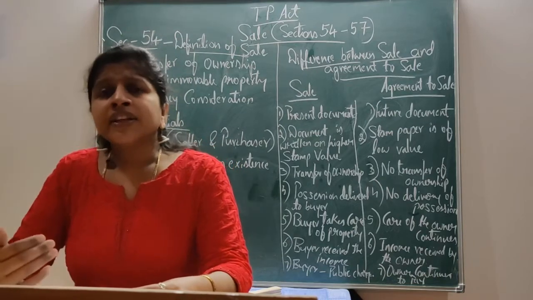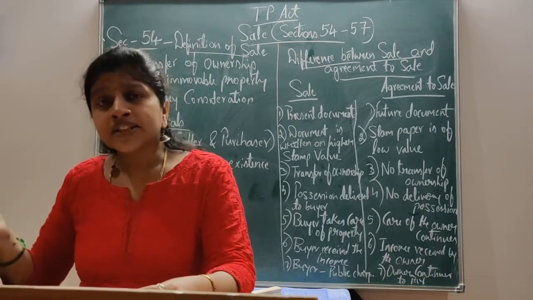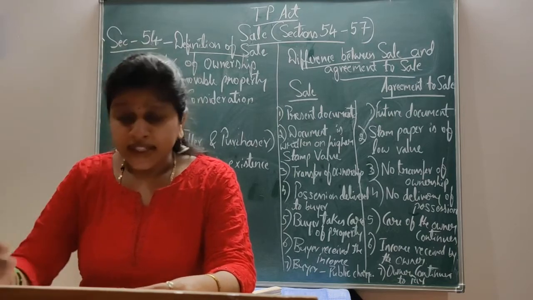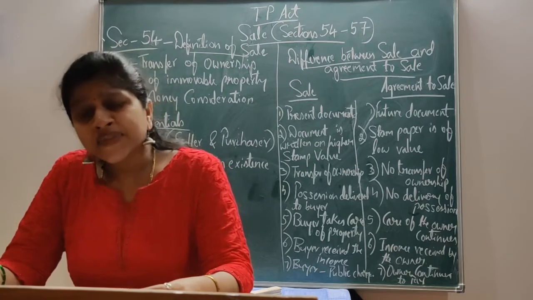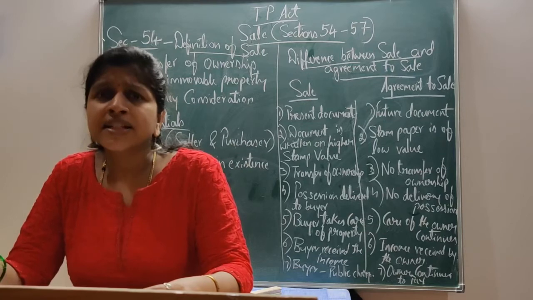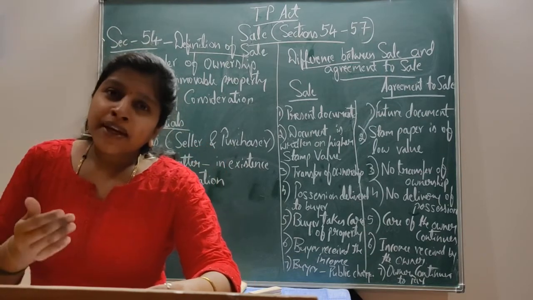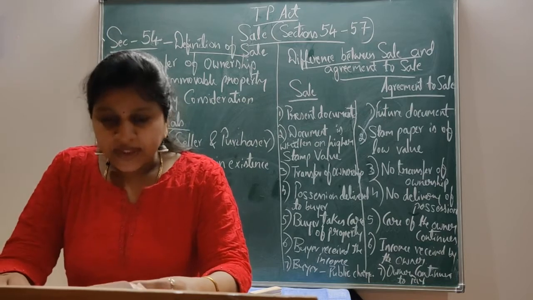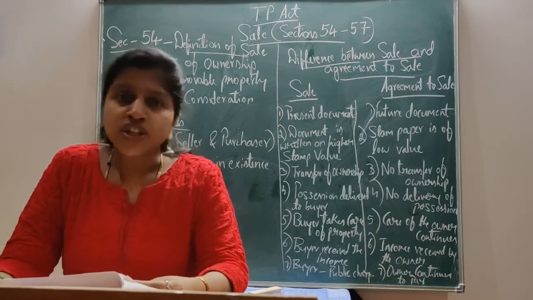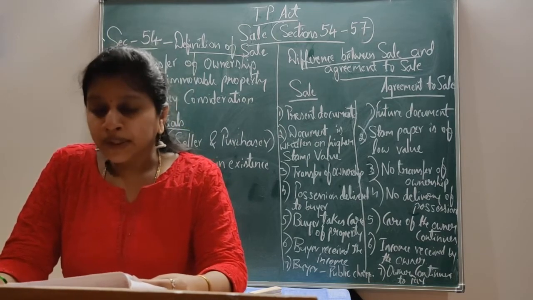When the seller is transferring his ownership to the transferee, in exchange the transferee has paid or promised, or partly paid and partly promised. That's the definition given under section 54 of the Transfer of Property Act.